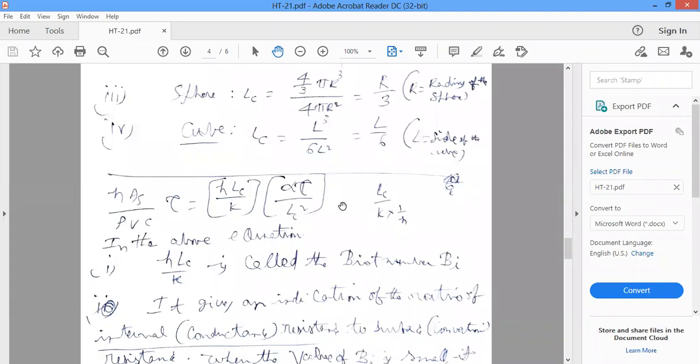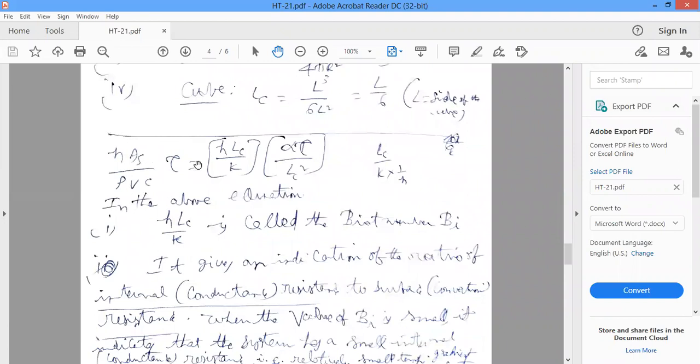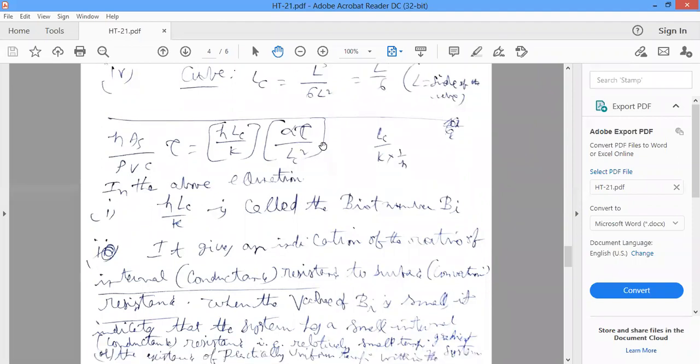So, again, hA tau by rho V c can be written as the product of two numbers: hLC by k into alpha tau by LC square. hLC by k is known as the Biot number, whereas alpha tau by LC square is known as the Fourier number.